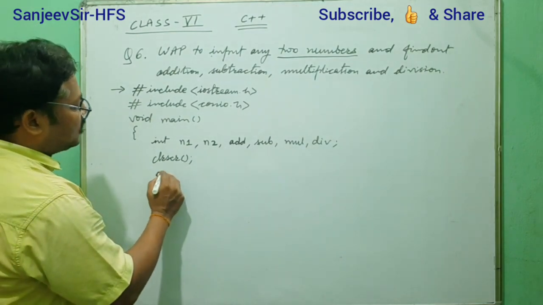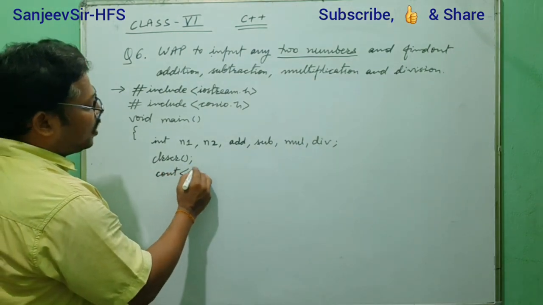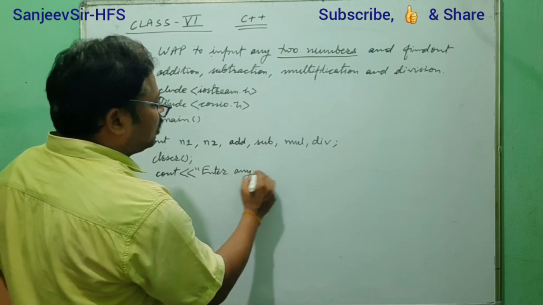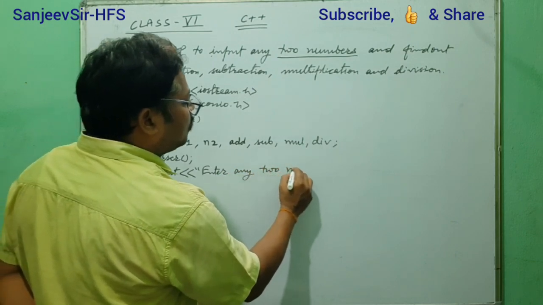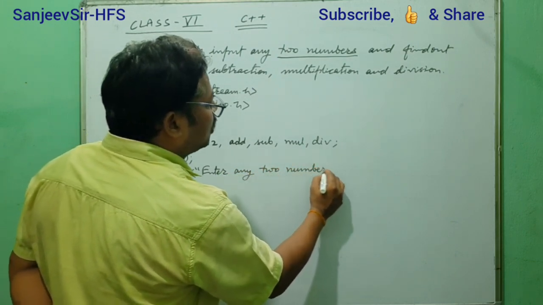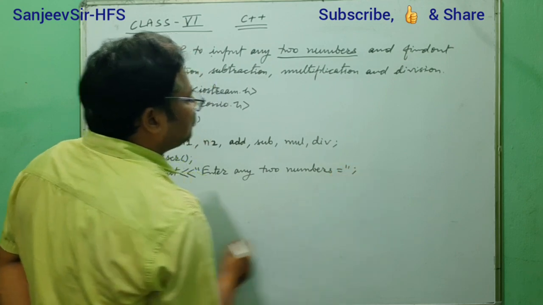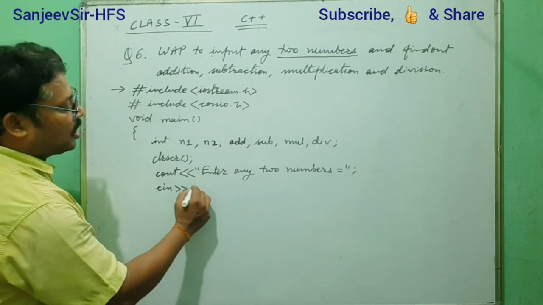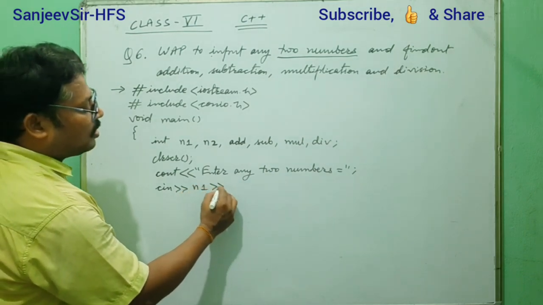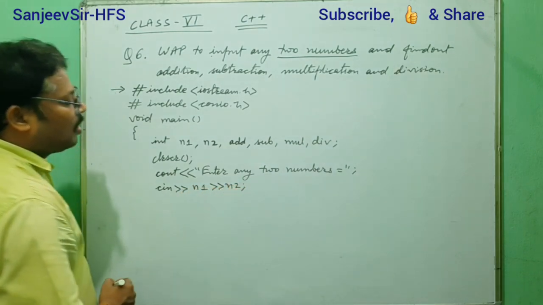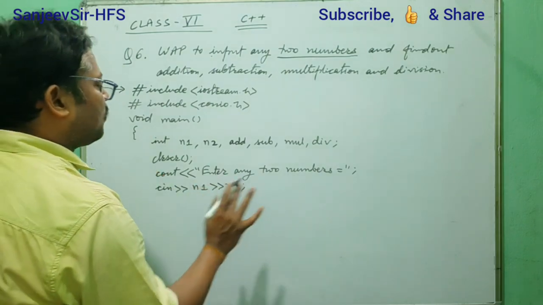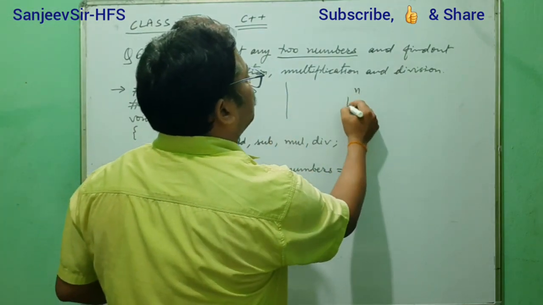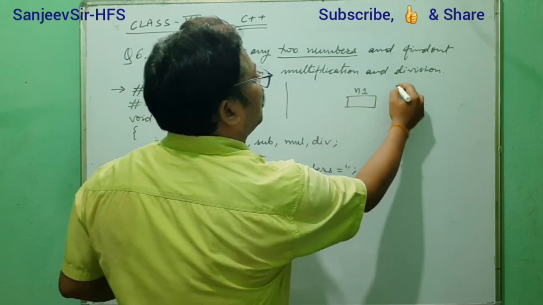Now here we will flash the message cout, enter any two numbers. So one message we have flashed. After that we will take input cin, and we will take n1 first, then n2. Using this statement we have taken those two numbers. That means logically we can understand that we got n1 and we got n2.